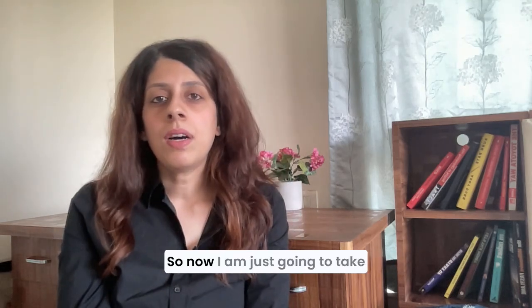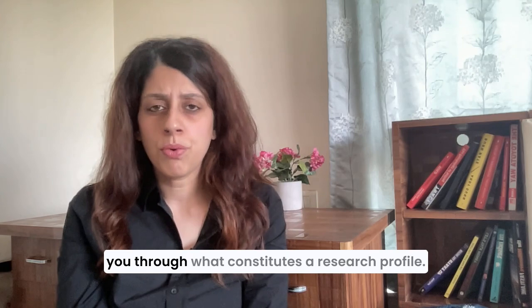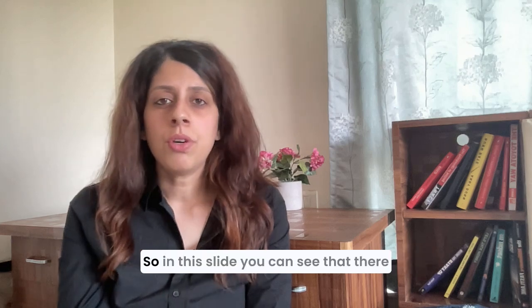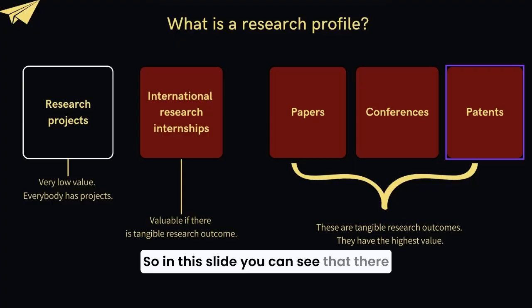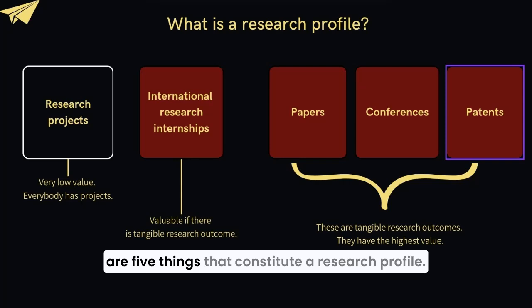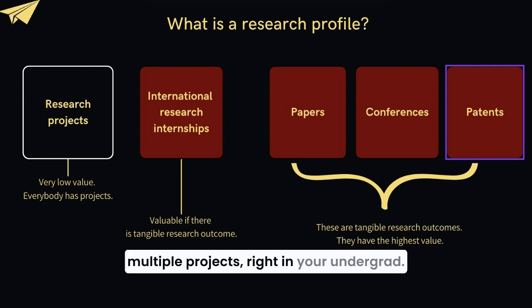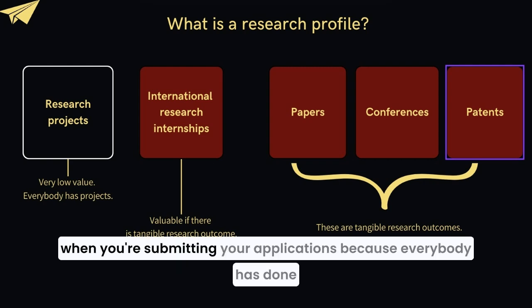Now I'm just going to take you through what constitutes a research profile. In this slide you can see that there are five things that constitute a research profile. First is the projects. All of you have done multiple projects in your undergrad. These projects have very low value when you're submitting your applications, because everybody has done projects, right?